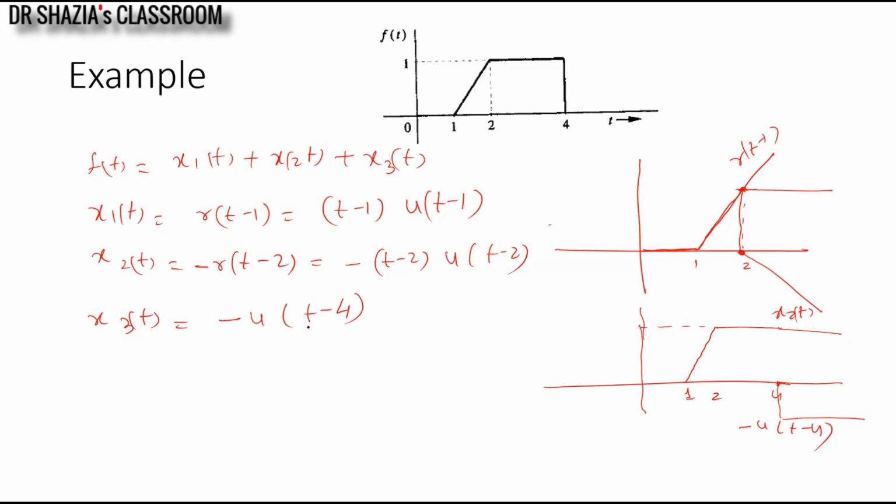When I add all these three signals, I generate f of t. So this part will get cancelled after t equal to 4, and I am left with only the waveform over the duration 1 to 4. So f of t will be written as t minus 1 u of t minus 1, minus t minus 2 u of t minus 2, minus u of t minus 4.